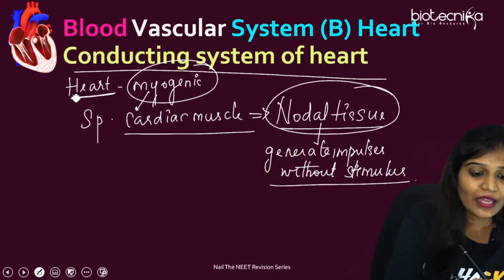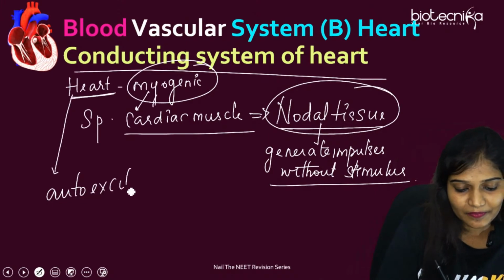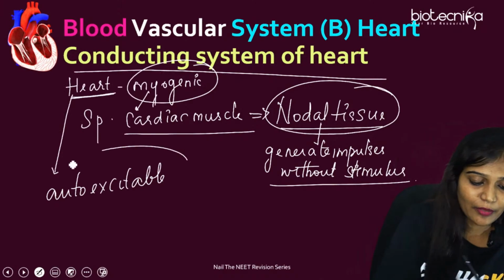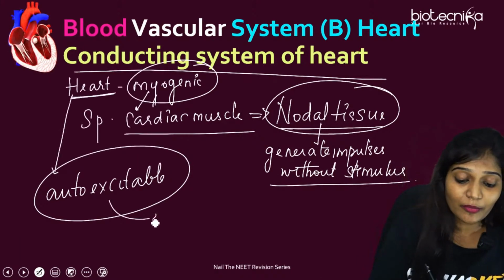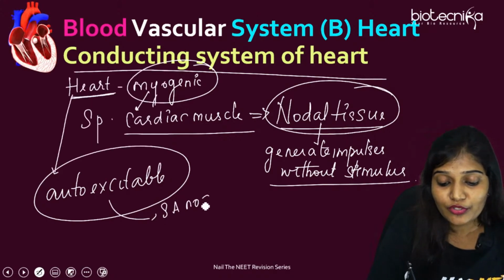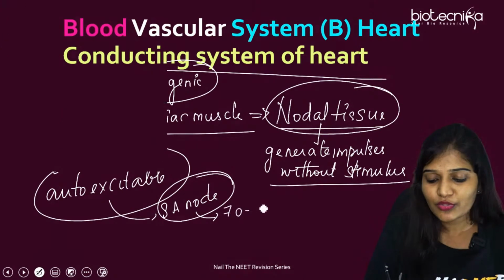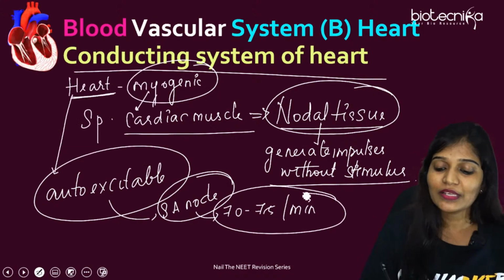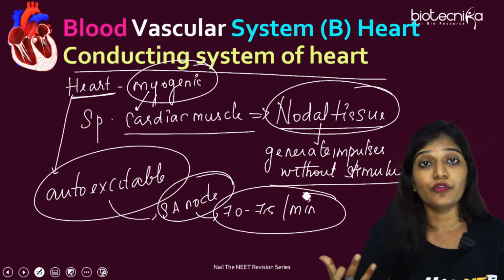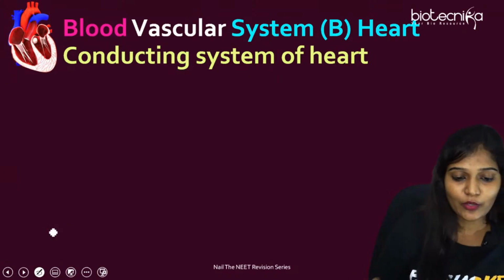This is very important. And the heart is auto-excitable. Very important. Auto is self, I told you. So they can produce impulses from the SA node. We'll be talking about the SA node. The SA node generates signals or action potentials 70 to 75 times per minute. So auto-excitable, they can excite themselves and produce impulses. So you should remember, the heart is myogenic in nature.